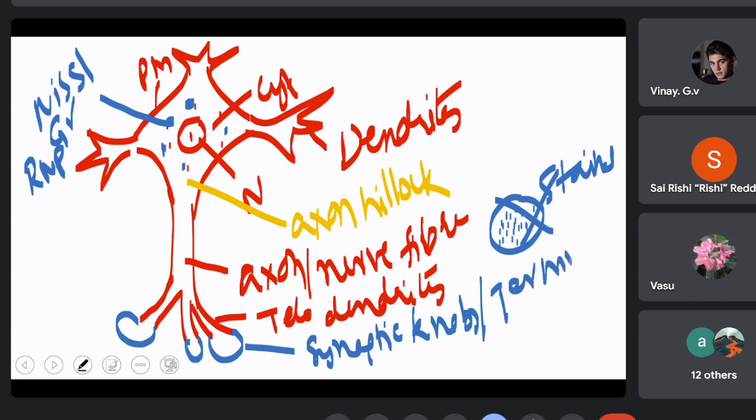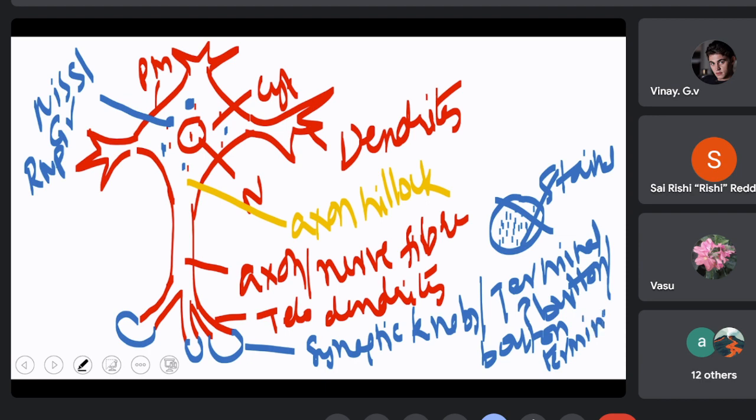Terminal buttons, or Boughton terminox, whatever it may be. Reversing these two, these are Boughton terminox. So they are present at the termini, the ends of the axon, and they are found to be like a button-like structure, hence they call them Boughton terminox.